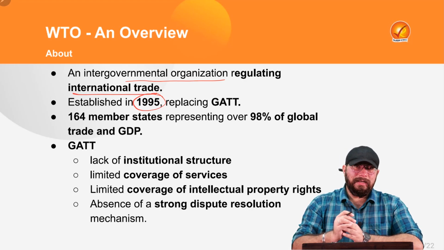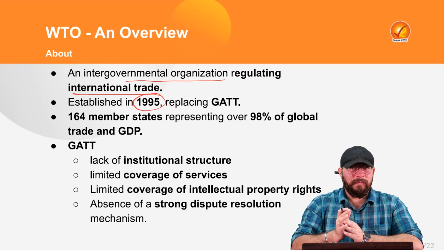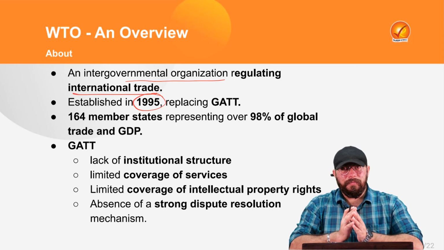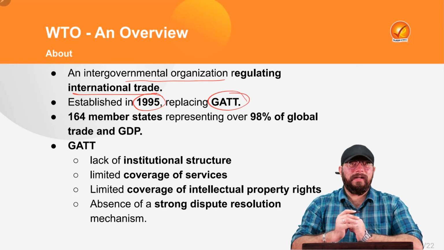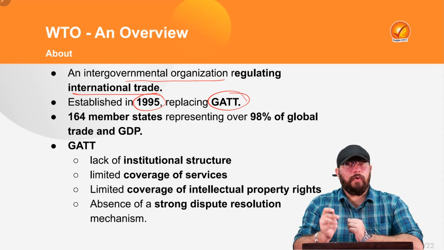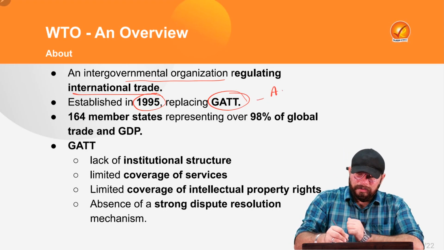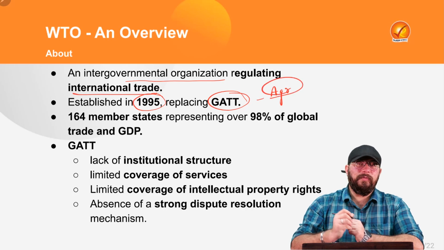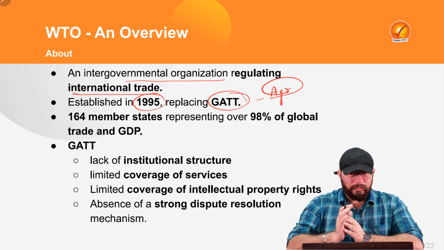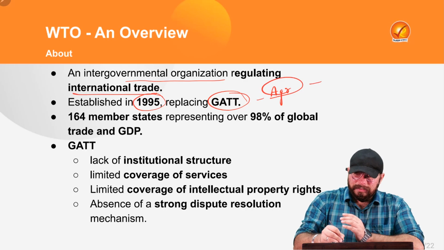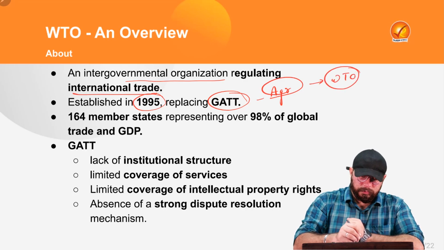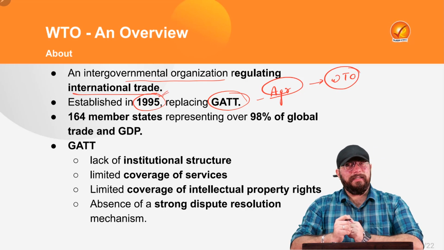Now, before 1995 also, there was an arrangement which used to regulate the world trade. That arrangement was in the form of GATT, that is General Agreement on Trade and Tariff. Now, as the name is suggesting, it was not an institution but an agreement. After the agreement, there was an institution which was set up, that is your World Trade Organization, which happened in the year 1995.